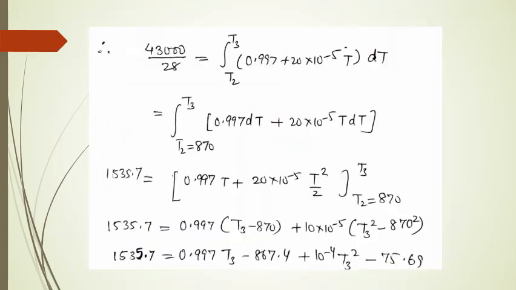Now on the left hand side, we are having the heat transferred divided by the mass of charge. We integrate on right hand side and we get the quadratic equation in the terms of T3.